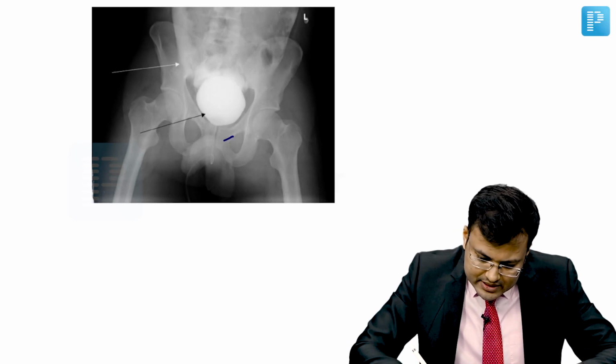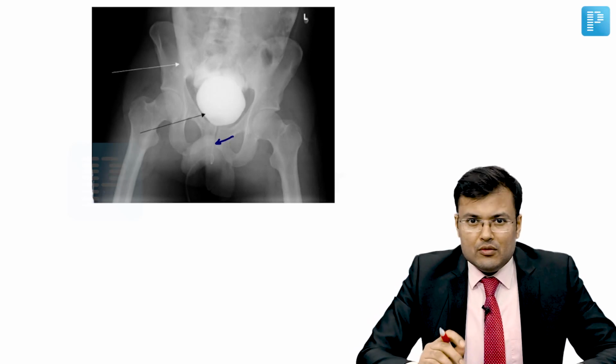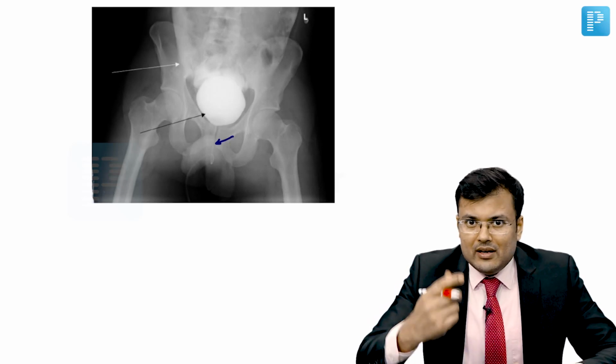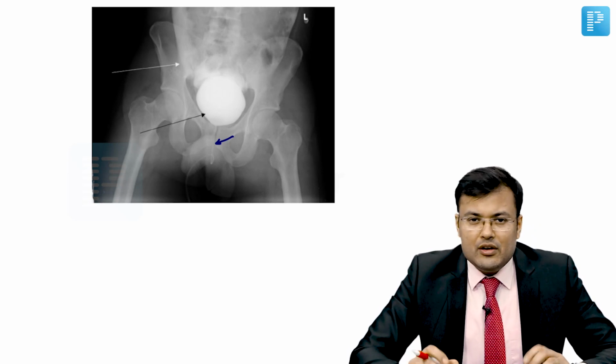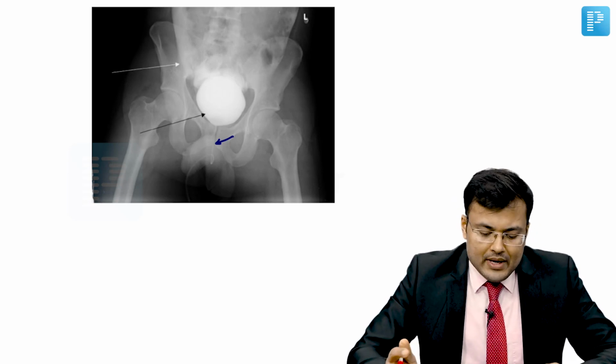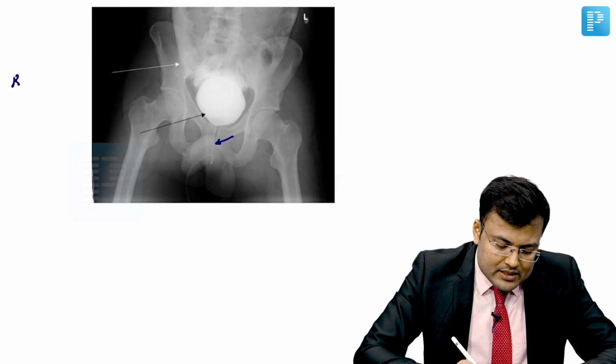So in this image you can see here that there is one catheter which is inserted into the bladder and dye has been injected. So obviously this is cystogram, and what kind of cystogram? This is retrograde cystogram.